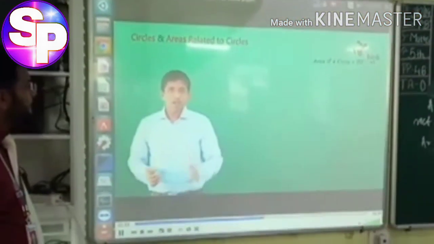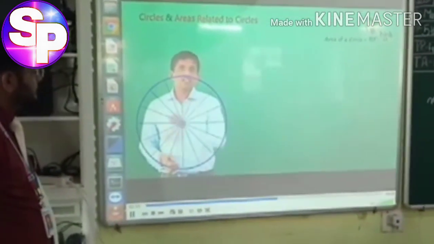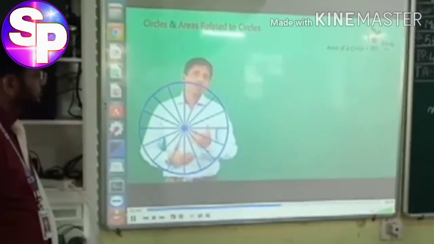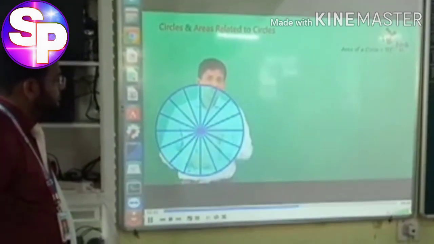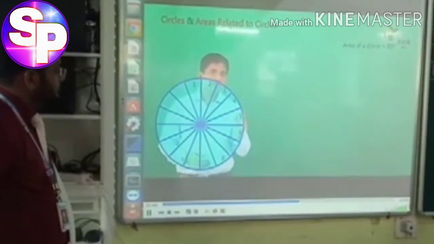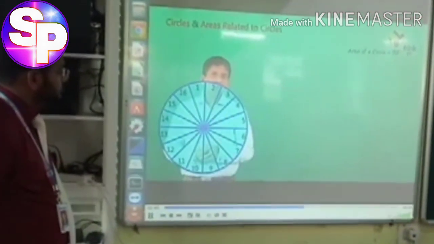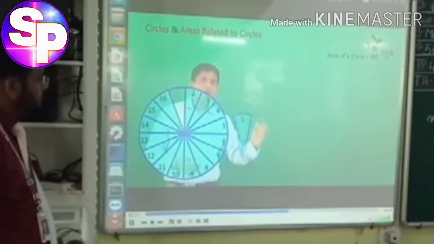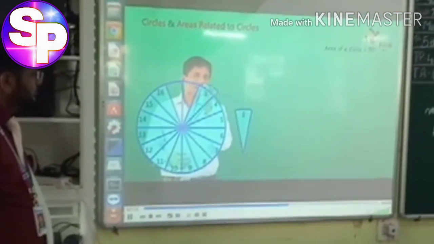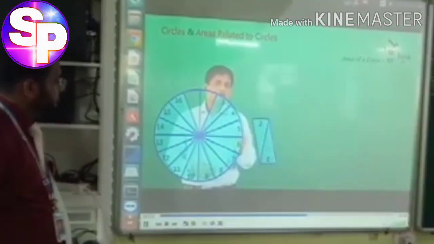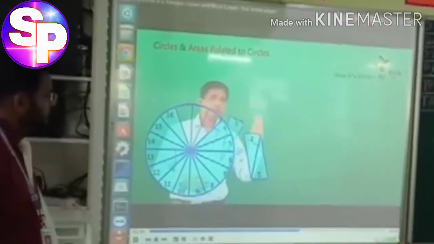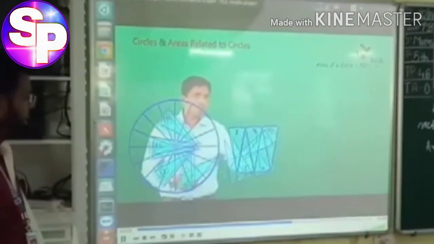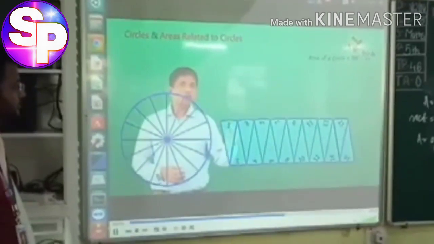Just to recap, you take a circle and cut it into multiple sectors using diameters. Let's take 16 sectors like this, and number them 1, 2, 3, 4 up to 16. Now take each sector one by one. Take the first sector and keep it upright. Take the second sector, make it upside down, and keep it next to the first. Third one upright, fourth one upside down. If you bring all of them one by one like this and keep them here, what we get